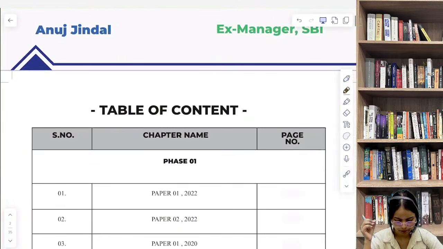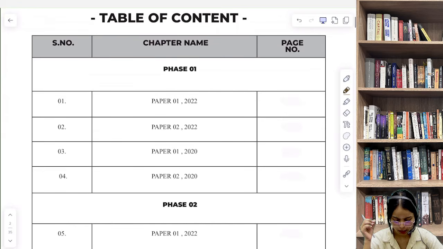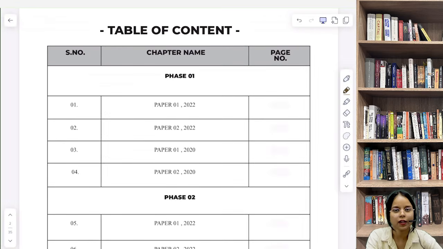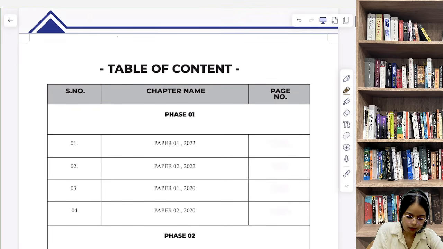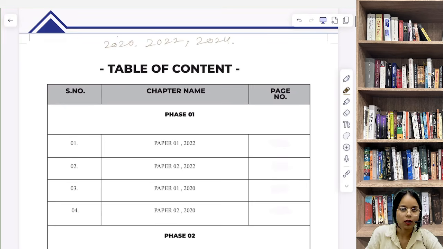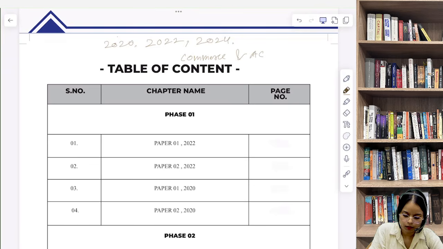So now before starting this session, let me introduce myself. Hello everyone, my name is Khushi and today we are going to analyze previous year questions from 2020, 2022 and 2024 for the Commerce and Accountancy unit, for this specific unit, कौन सी unit? Commerce and Accountancy unit.